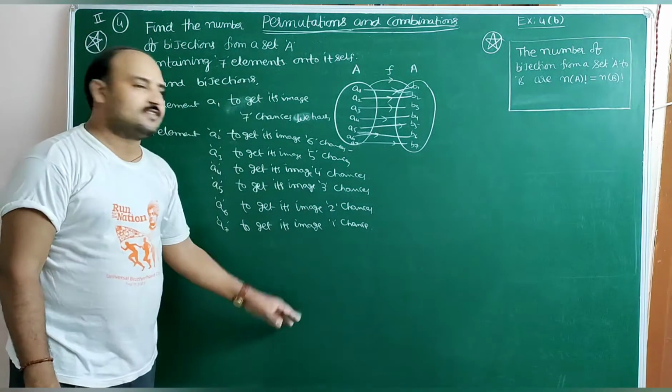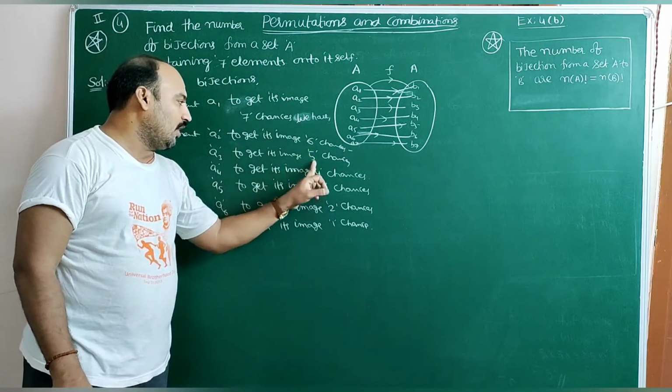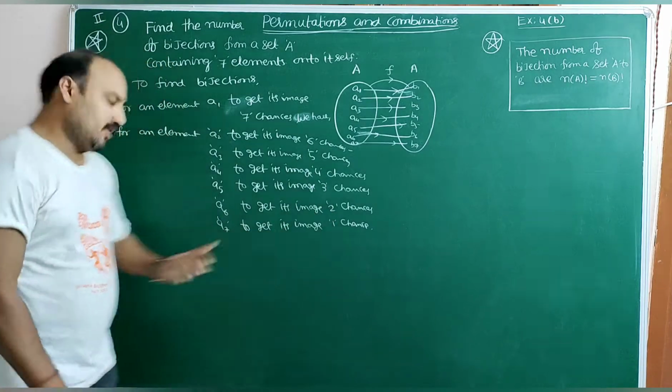So total number of ways, 7 into 6 into 5 into 4 into 3 into 2 into 1.